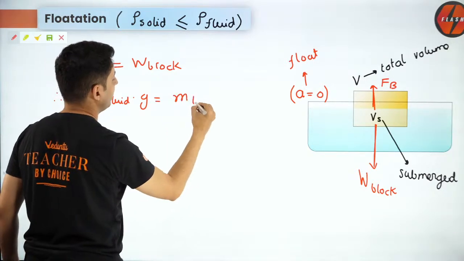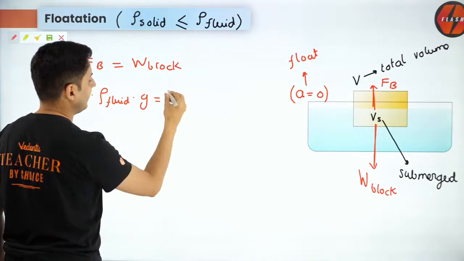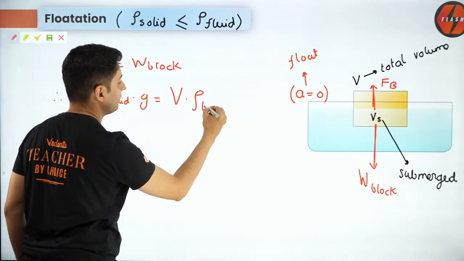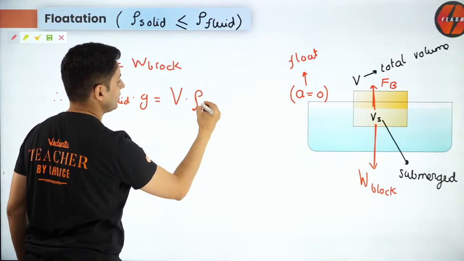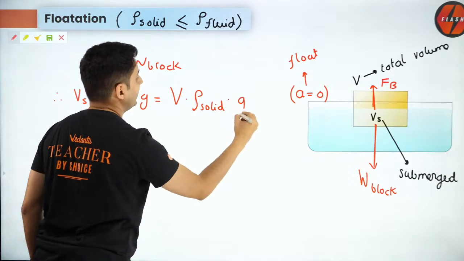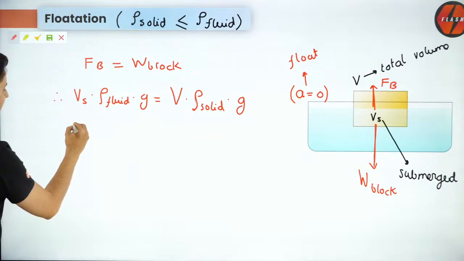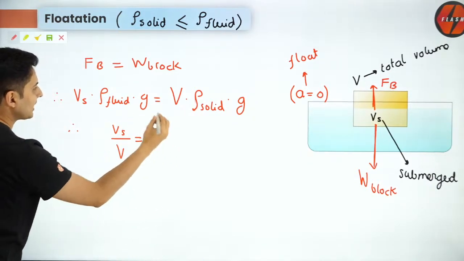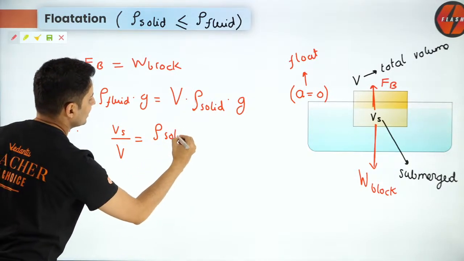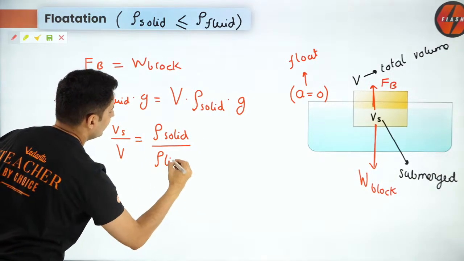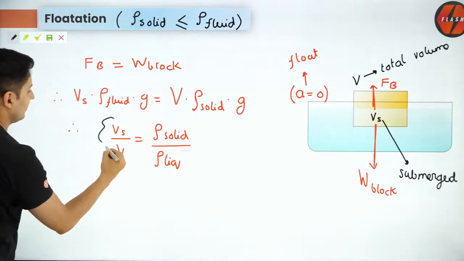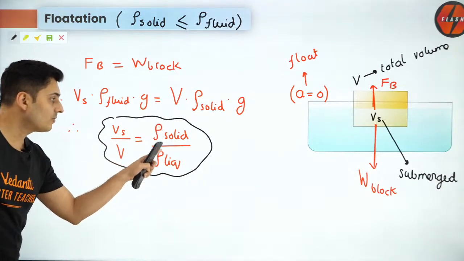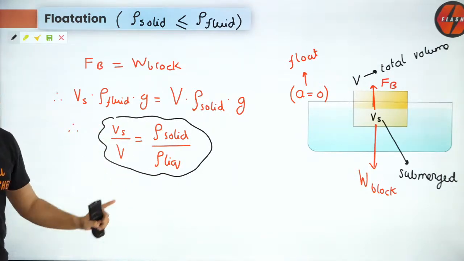It is mass of the block into g. But mass, can I not write it as total volume into density of that block? Or I can just say density of the solid. So density of solid into g. Best part, g goes away. And what will happen? I will get volume submerged upon total volume is nothing but density of solid upon density of liquid. Now this is very important. You should know this. Volume submerged upon total volume is density of solid upon density of liquid. You should know that. Now why you should know that?